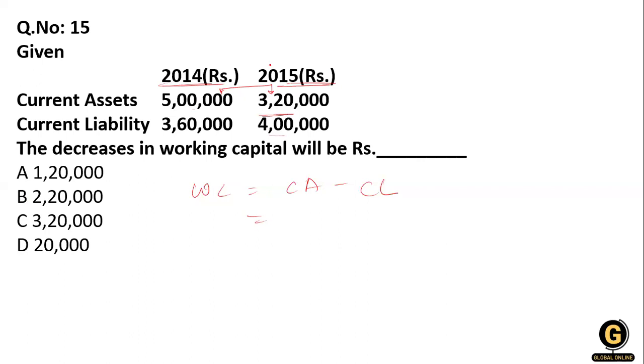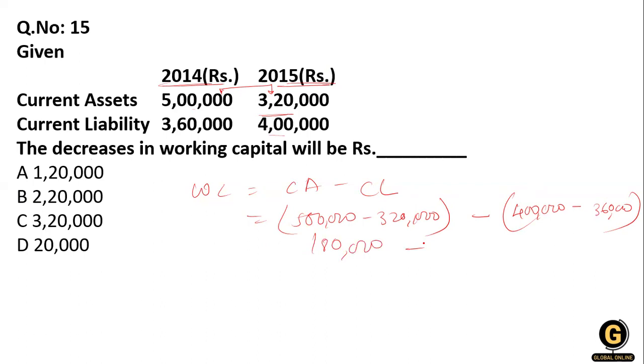That is 5 lakh. Here we simply do, what is the current asset difference? That is 5 lakh minus 3,20,000. Okay, and from this we deduct the current liability, that is from the 4 lakh we reduce the 3,60,000. So from the 5 lakh, when we reduce the 3,20,000, we will get 1,80,000. Okay, and from 4 lakh we reduce the 3,60,000, we get 40,000. And from that, when we reduce the amount, here is an adverse effect. We missed it.